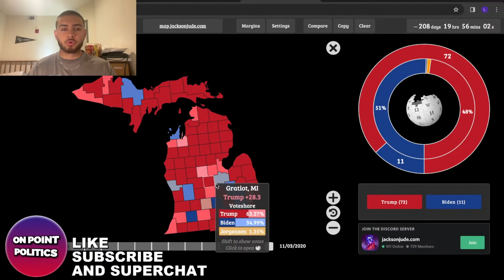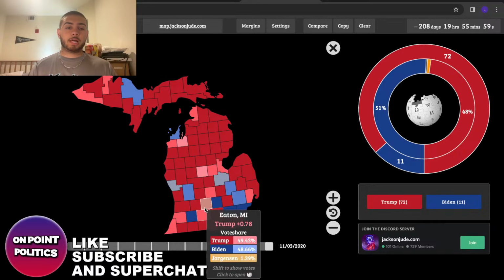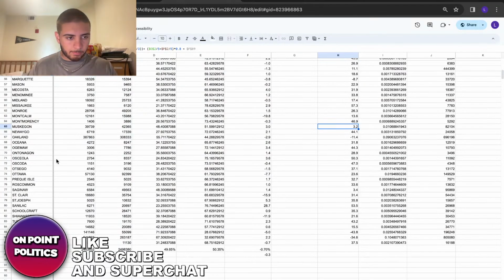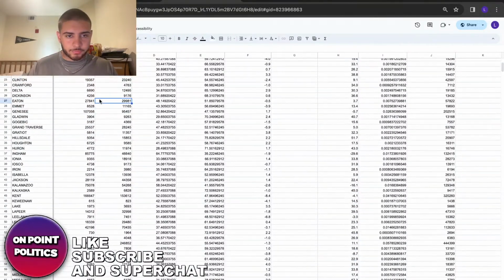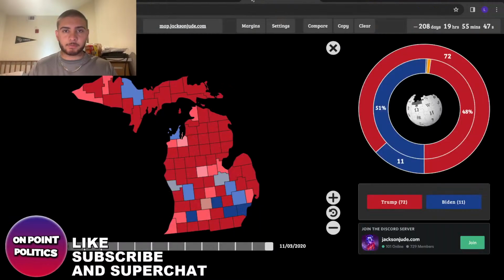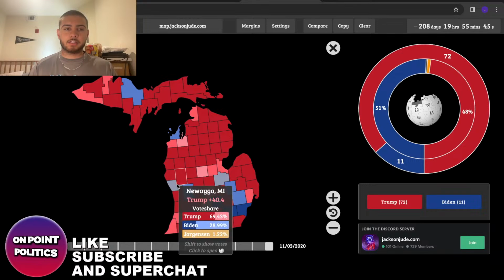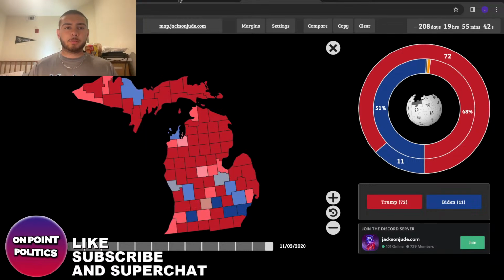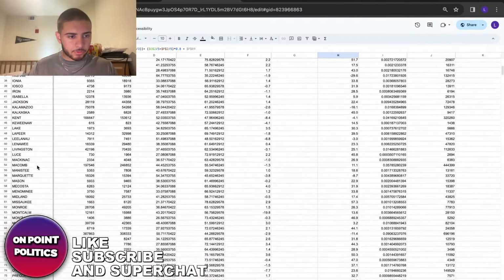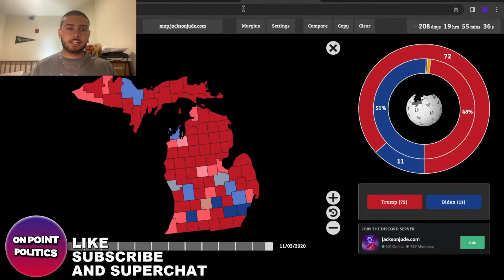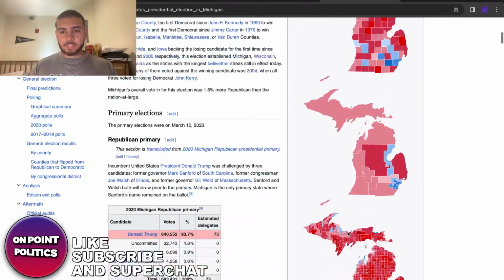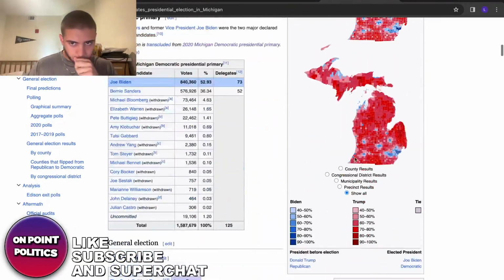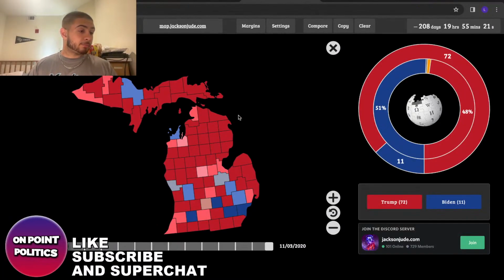So it's those improvements in some of the rural areas that really caused him to do a lot better. Even Eaton County was tilt Trump, but right now it should be pretty Republican. For the most part, he should be winning it by close to 5 at this point. Yeah, see, he's winning it by 3.7%. So all those tilt counties are basically lean margins of victory for Trump. Even in Marquette, I think he actually does a little bit better there too. Biden's only leading it by 8 points, so that's also the thing. It's a very big deal, just these little shifts. Trump has made insane progress.